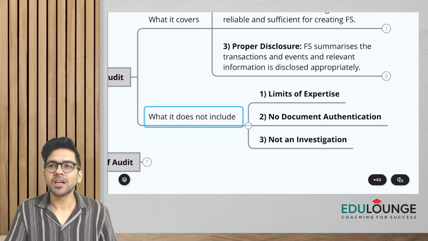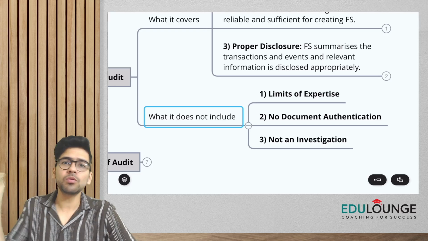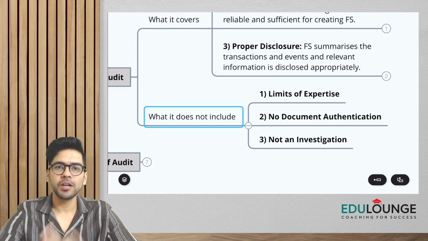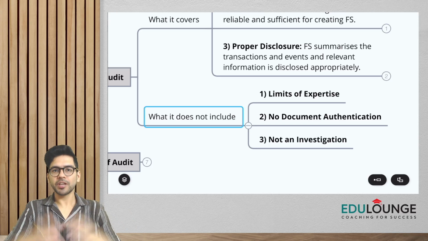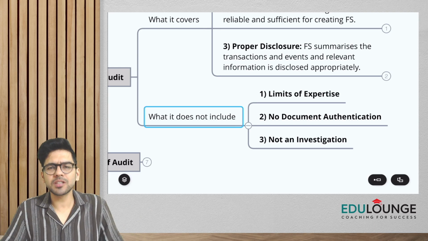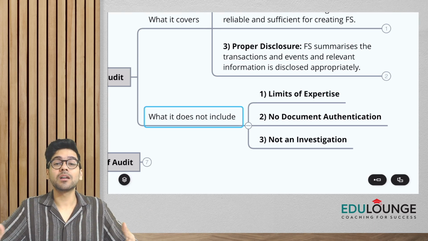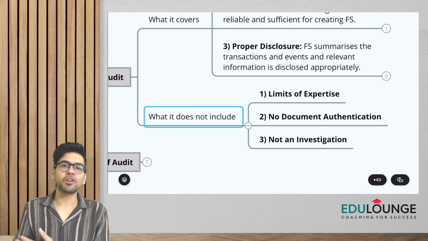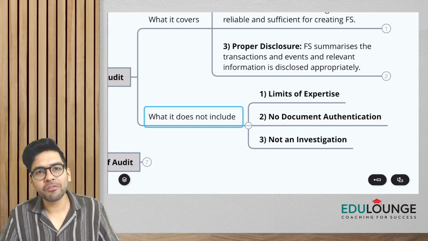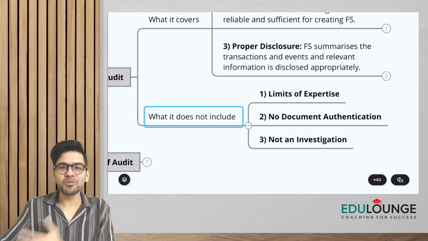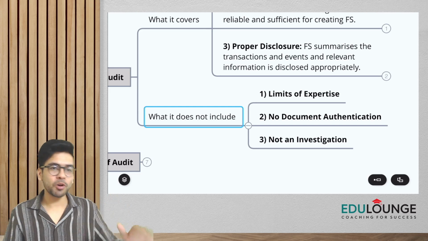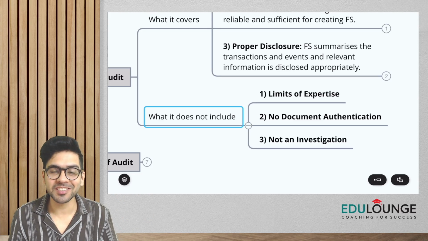In simple words, guys, we can't, without intimating our client, just randomly go to his house or his office premises and start searching and looking for documents, asking him for certain things. We just can't do things like a police officer can do, or a person from CBI can do. We don't have investigatory powers. In fact, we belong to such a humble profession that when we even have to check any part of the client's books of accounts, we'll inform him that tomorrow we are going to come and please keep your fixed assets register ready.